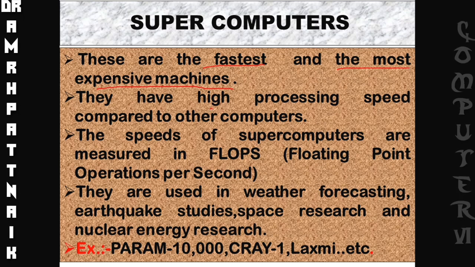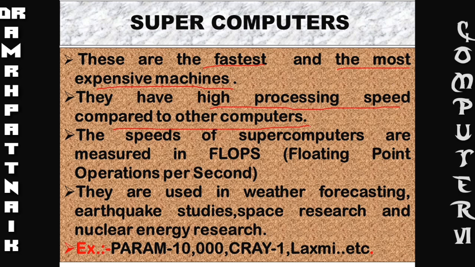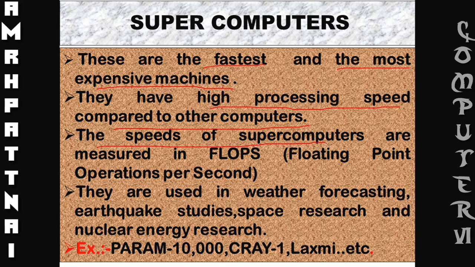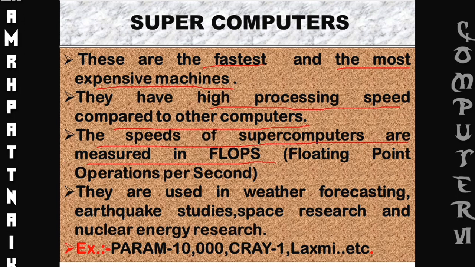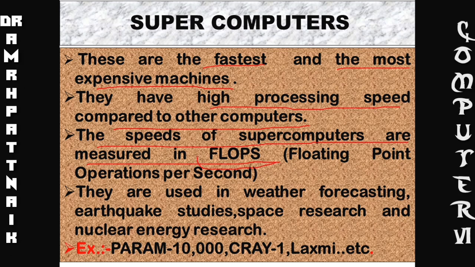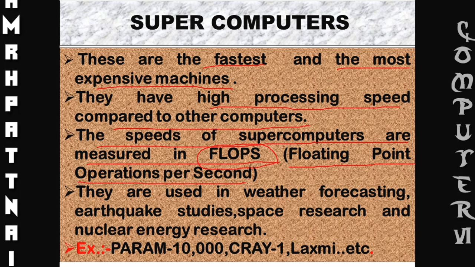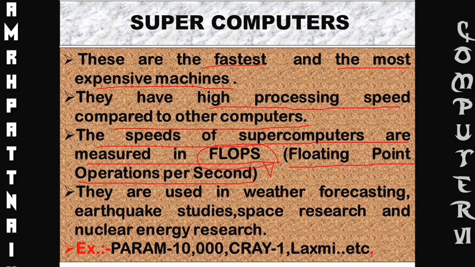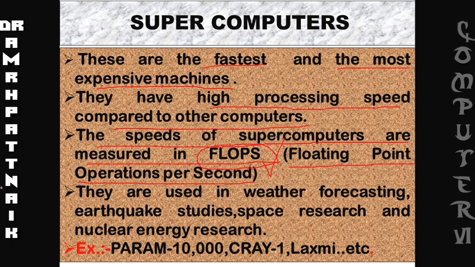They have high processing speed compared to other computers. The speed of supercomputers is measured in FLOPS, which stands for floating point operations per second.